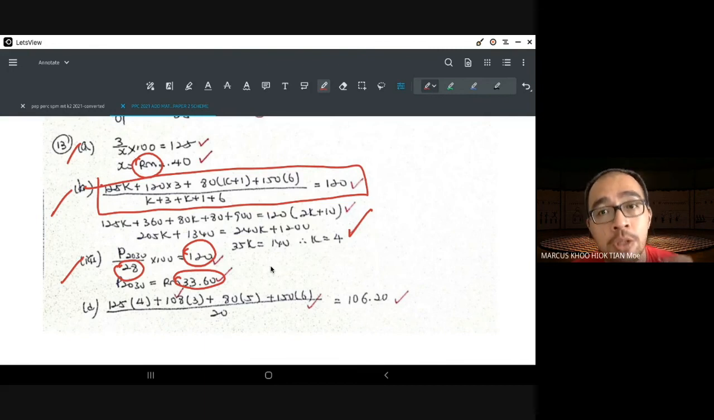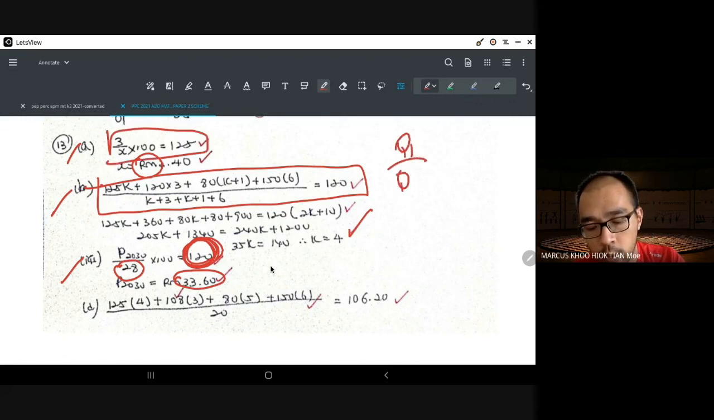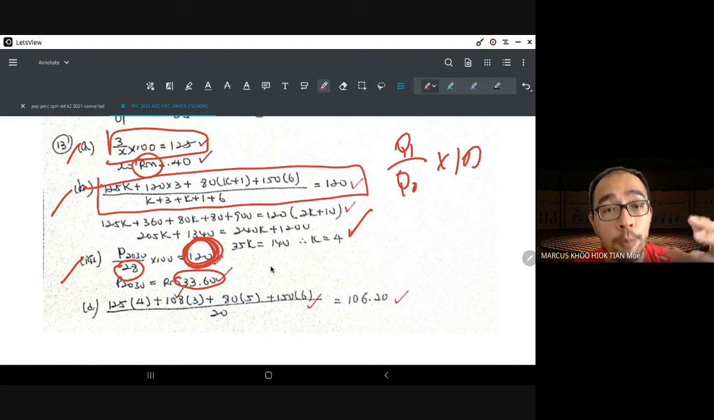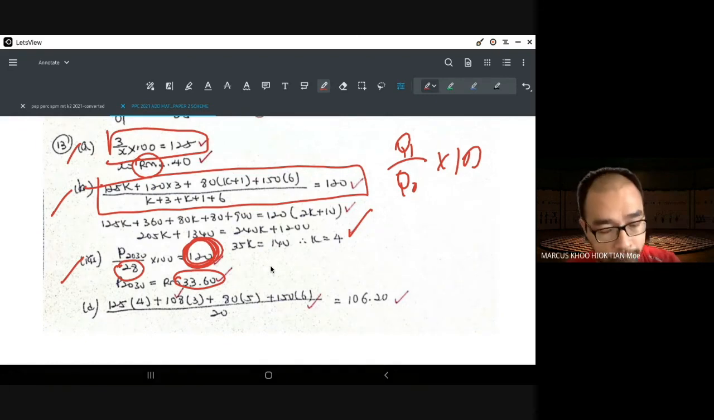So you need to know that you can even use the composite index in the original Q1 over Q0 times 100 formula. Don't be stuck. The composite index is also an index, but it is an altogether index.